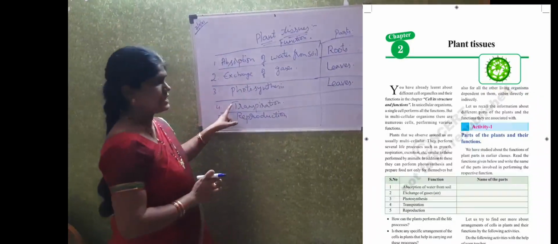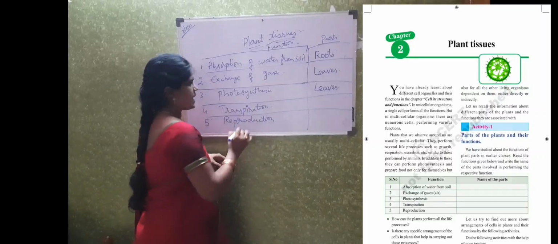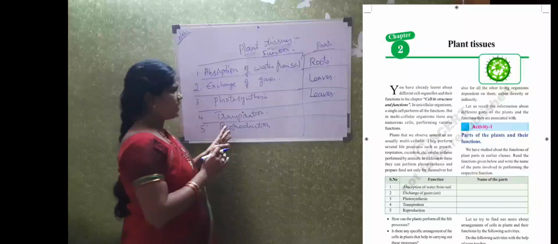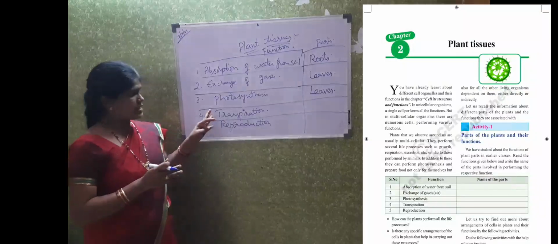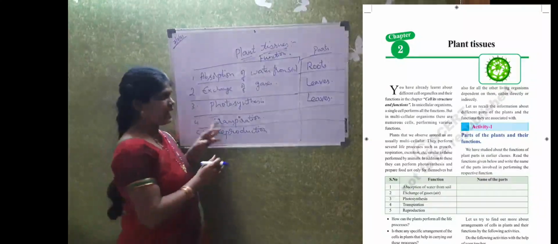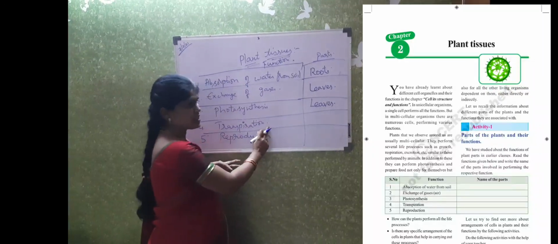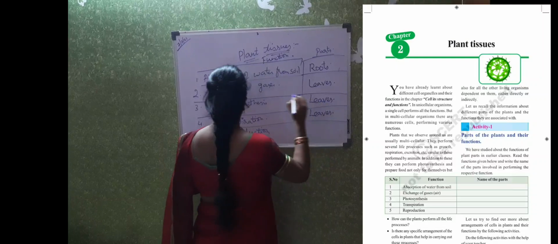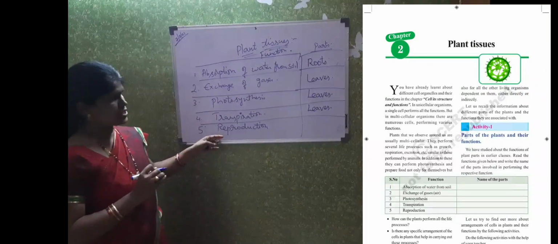And the next one is transpiration. Transpiration means the expellation of excess water vapor from the plant through leaves, and this is also carried out by the leaves. And the last one is reproduction.